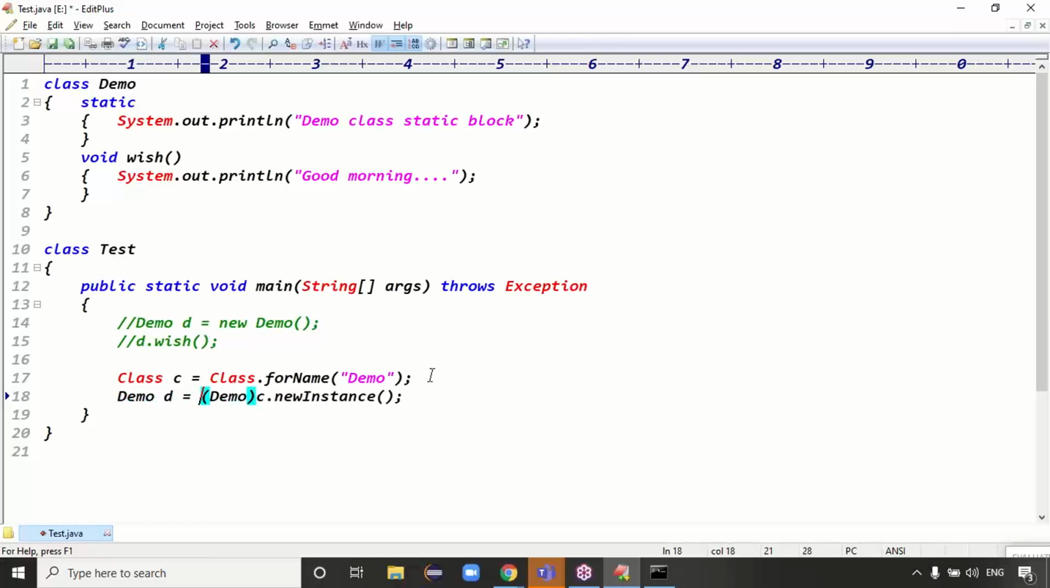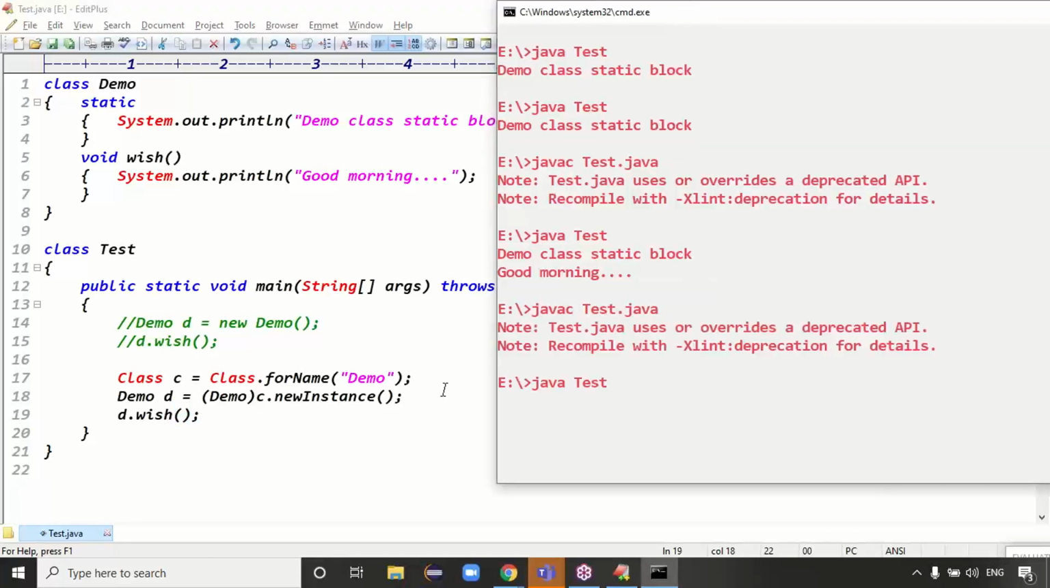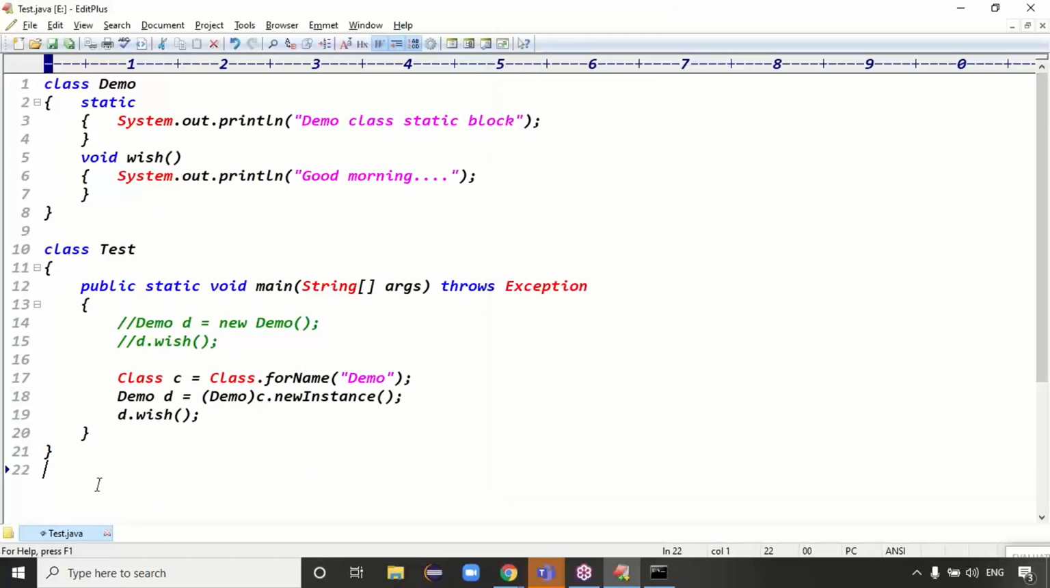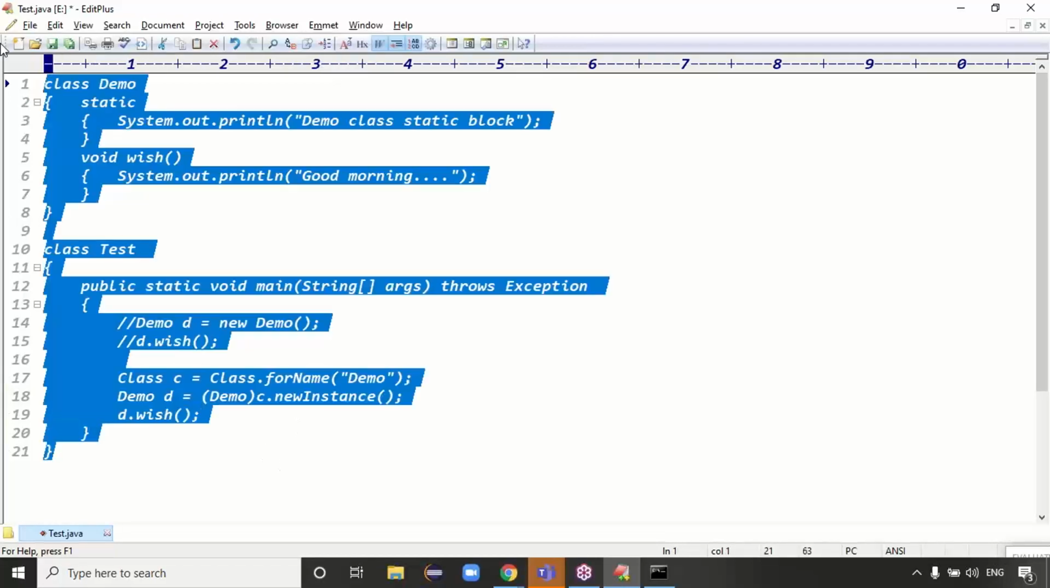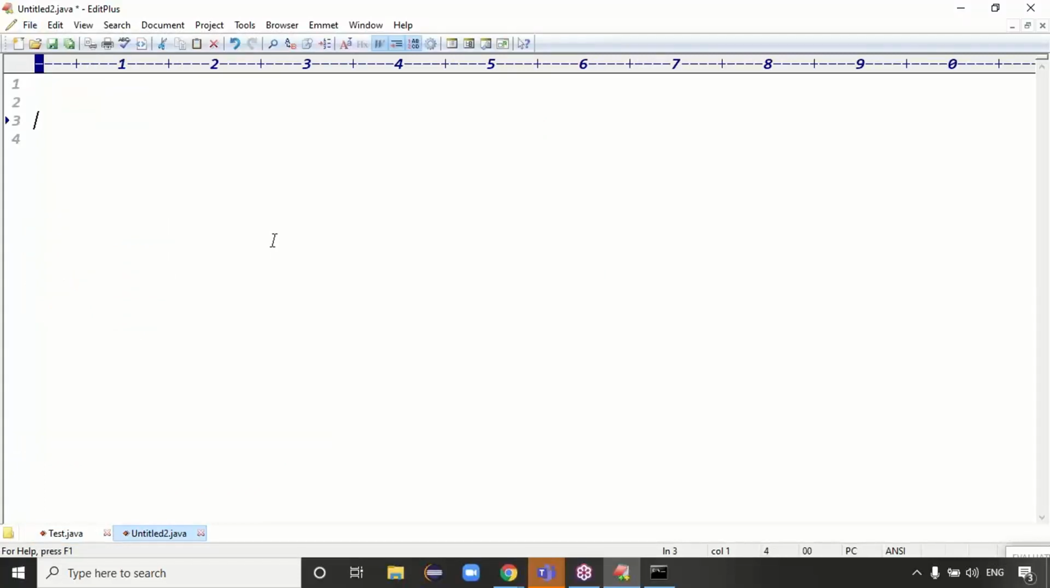That's why we typecast to Demo class, then Demo d. Then you can call the method on d. To create the object of the loaded class, we use the newInstance method. The code compiled fine and executed fine. We got the Demo class static block and the Demo class good morning. So here we understood that when you create the object, the class is loaded and static blocks are executed. Second, to load the class programmatically, we are using the forName method.